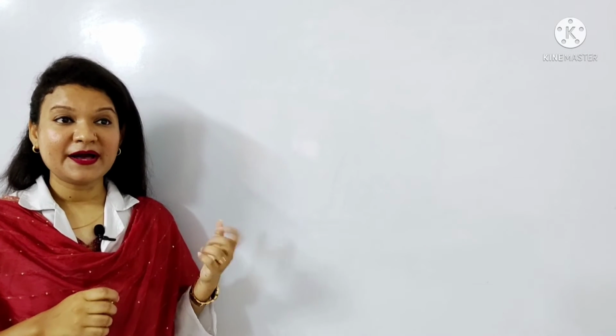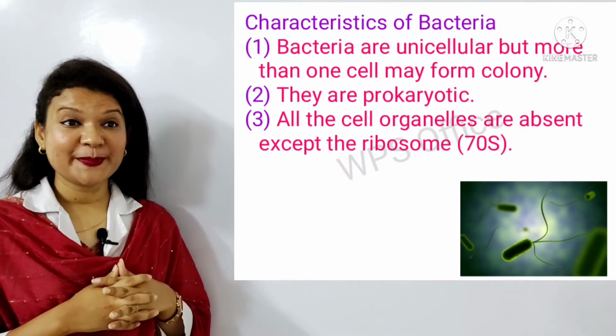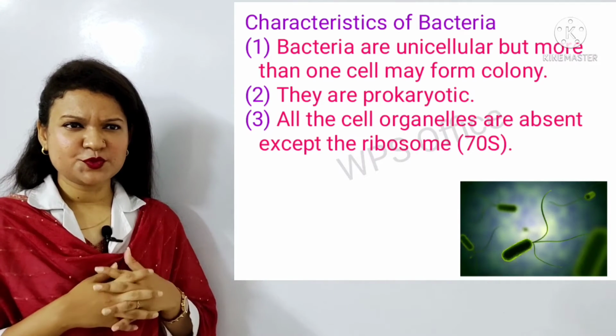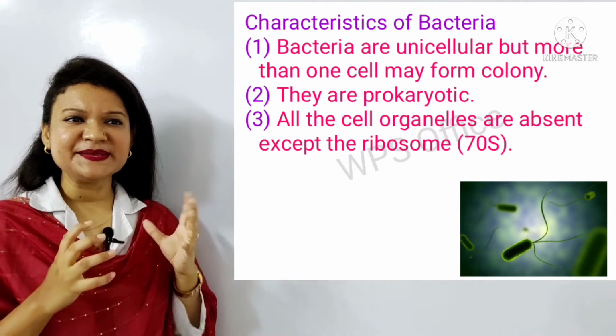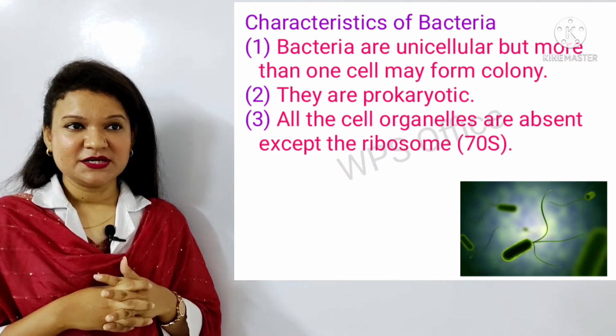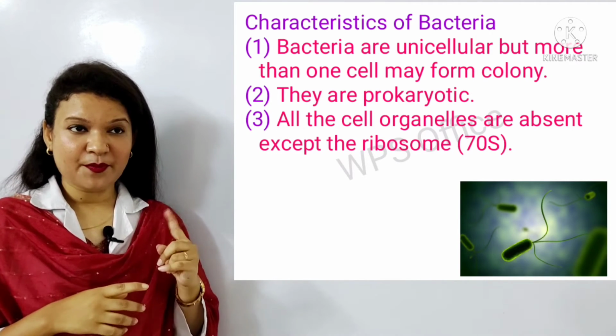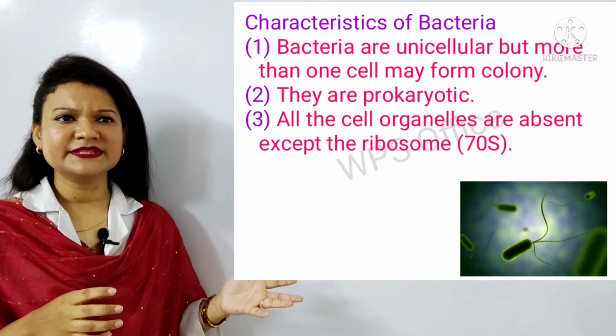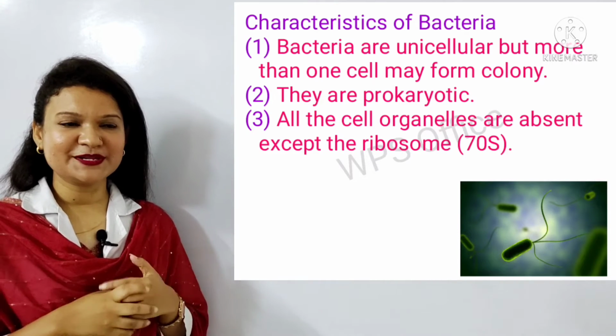Now, I will describe the characteristics of bacteria. All types of bacteria are microscopic, tiny and simplest organisms. So, first characteristic, number 1, bacteria are unicellular but more than one cell may form a colony.